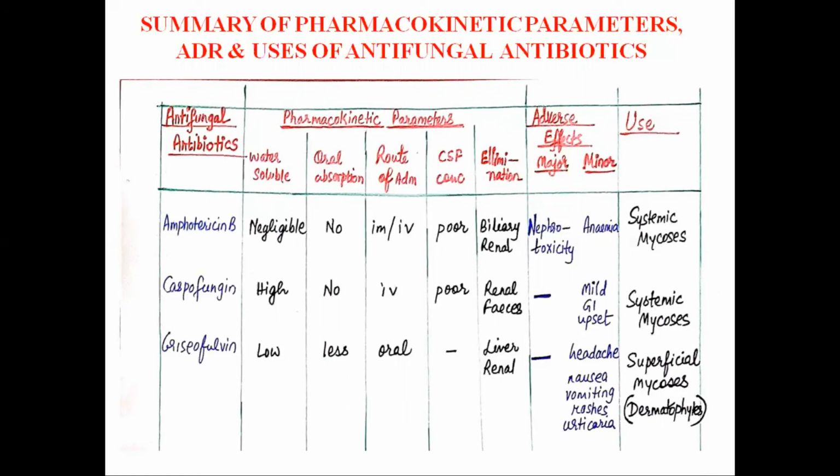Griseofulvin is used for treating superficial mycosis, that is dermatophytosis. As far as the T half is concerned, the plasma T half is about 24 hours, that is 1 day, but it persists in the skin and keratin for weeks altogether, even after the discontinuation of the drug.